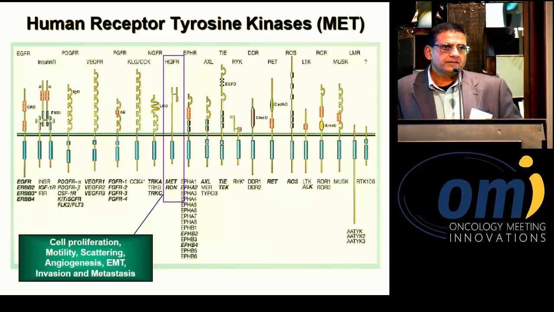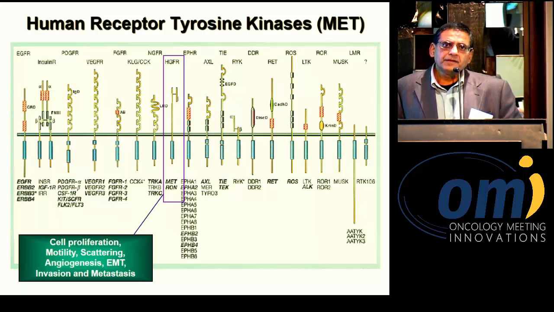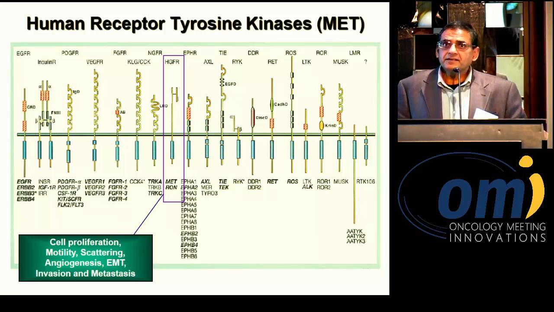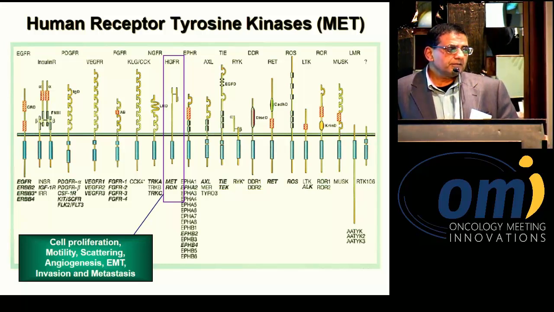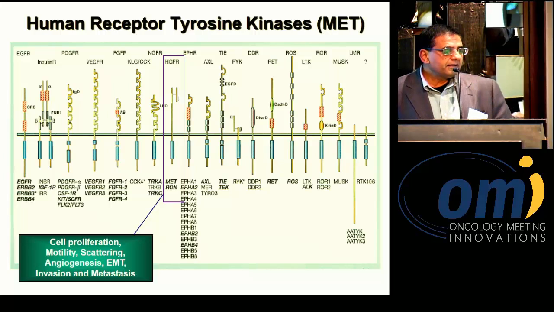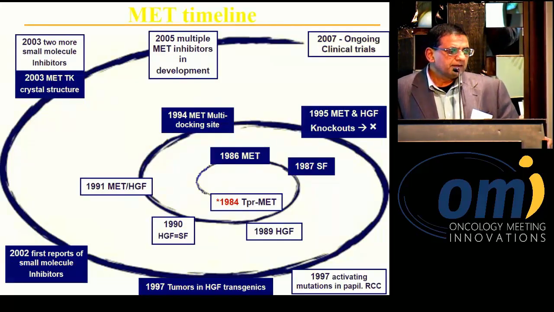So what is MET? MET is a receptor tyrosine kinase. It belongs to a family of receptor tyrosine kinases. There are over 55 families of receptor tyrosine kinases, and MET and RON are family members. They're quite important in terms of cell proliferation, motility, scattering, angiogenesis, EMT, invasion, as well as metastasis.